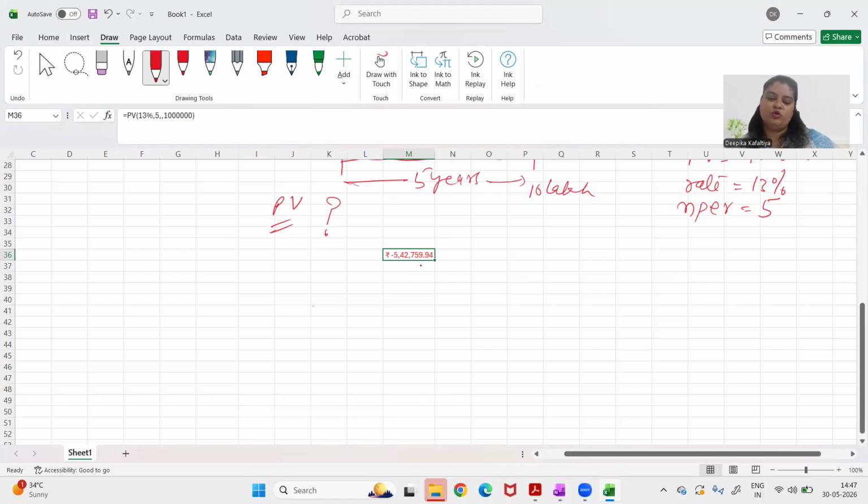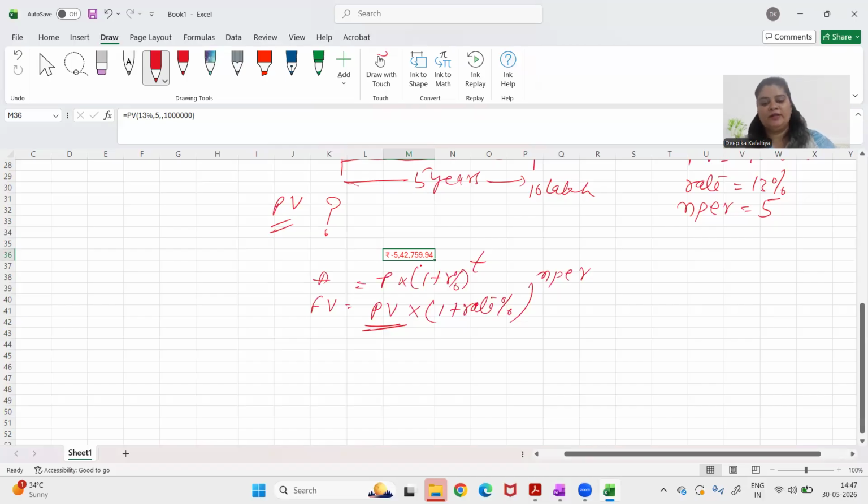Another method is, let me go back to the formula. A is equal to P into 1 plus R percent raised to T, right? Which I had converted into FV is equal to PV into 1 plus rate percent raised to the power nper. Now from this formula, instead of FV, this time what I want to find out is PV.